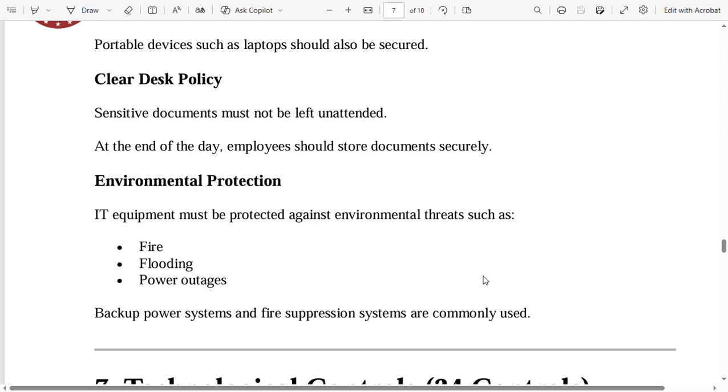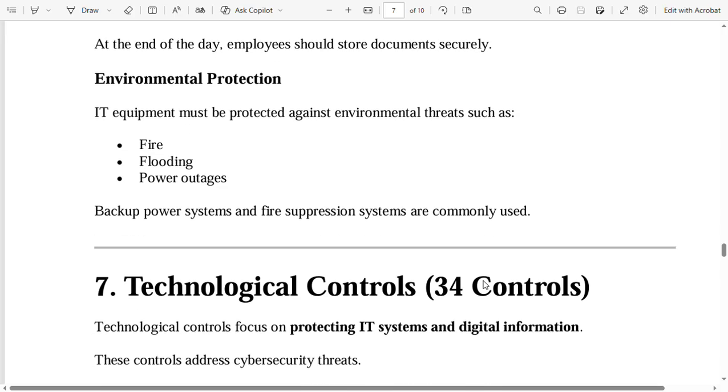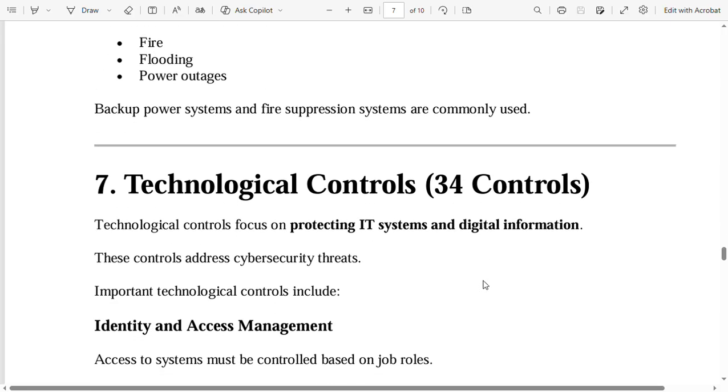Clear desk policy. Sensitive documents must not be left unattended. At the end of the day, employees should store documents securely. Environmental protection. IT equipment must be protected against environmental threats such as fire, flooding, power outages. Backup power system and fire suppression systems are commonly used.